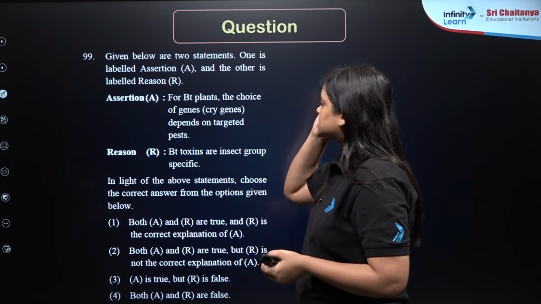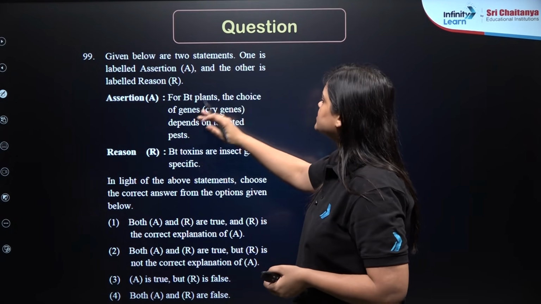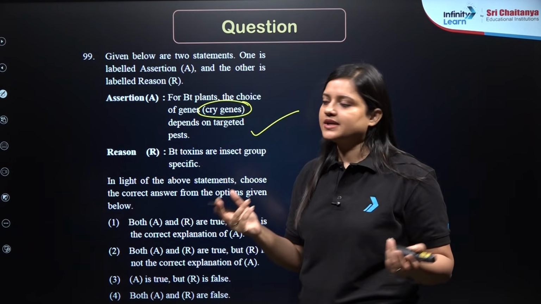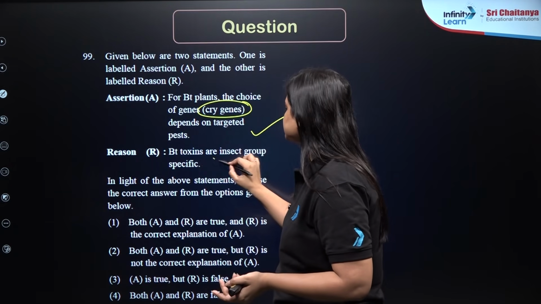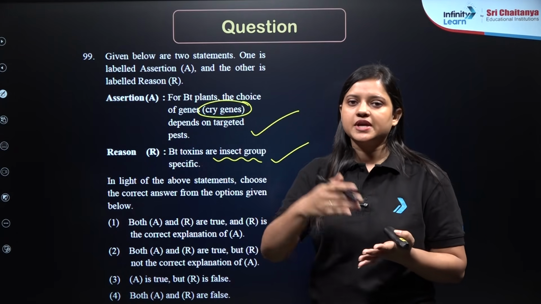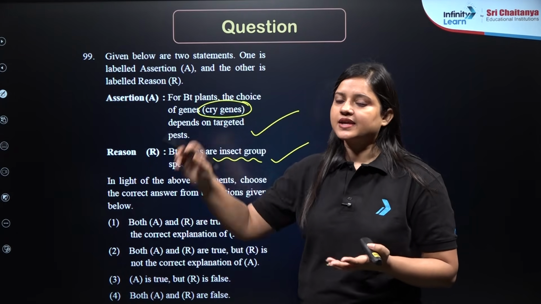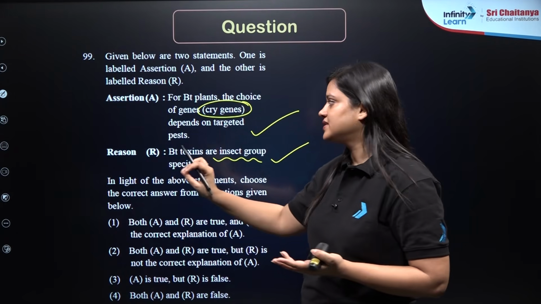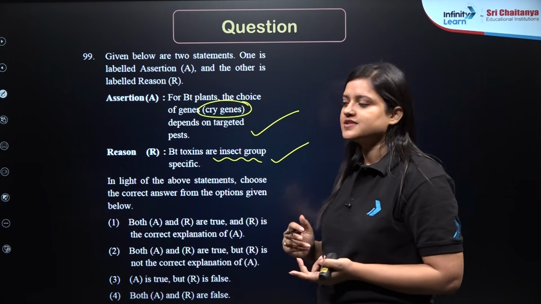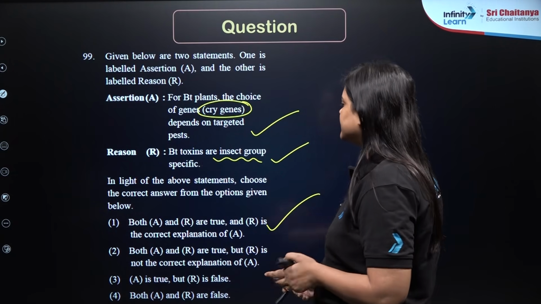So assertion says, for BT plant, the choice of genes, that is cry genes, depend on targeted pest. Absolutely correct. BT toxins are insect group specific. So specific cry gene will be introduced in the plant to target specific insect, right? So we have seen this, both are correct and the correct explanation of assertion. So that's why answer will be 1.